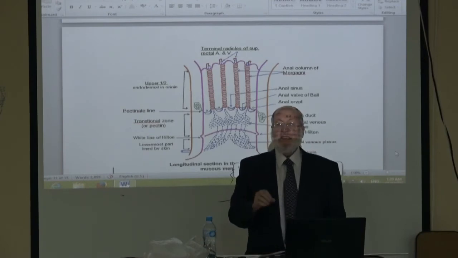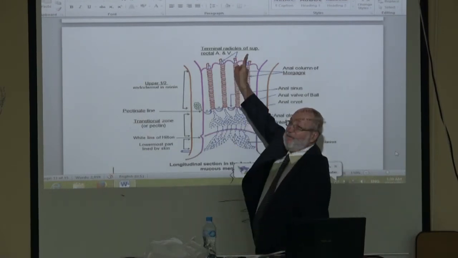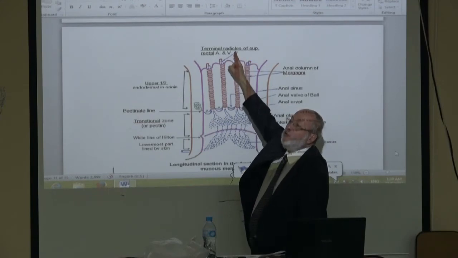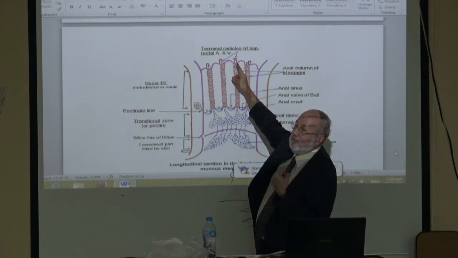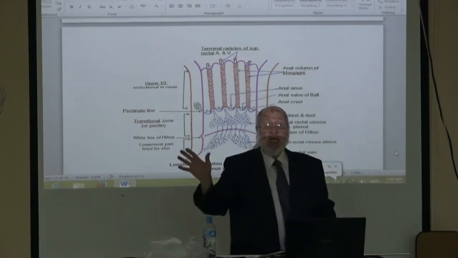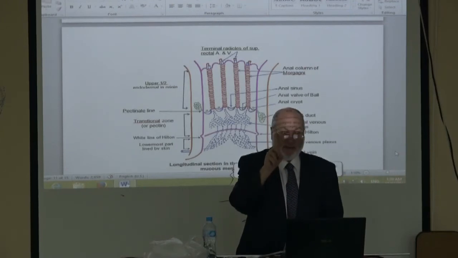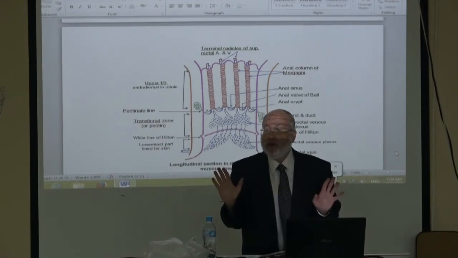Therefore, there is a famous rule in surgery: never diagnose primary piles except after the examination to exclude cancer rectum as a cause of secondary piles. Okay? The commonest in all the population is primary. Primary means without detectable cause.